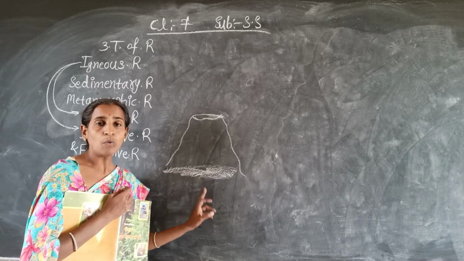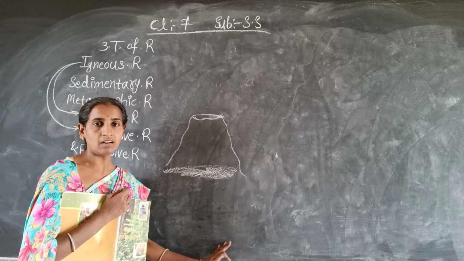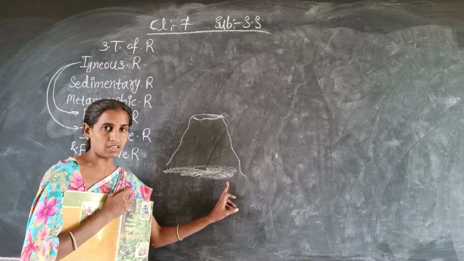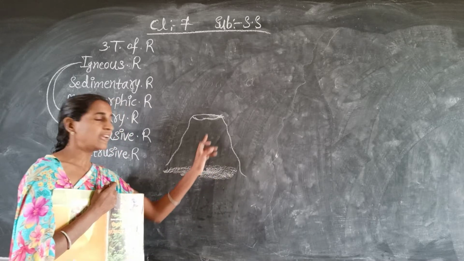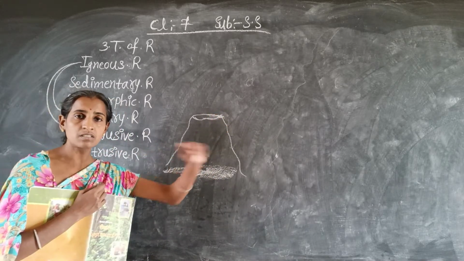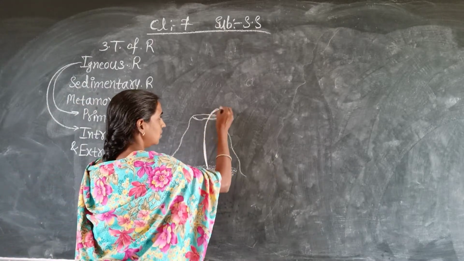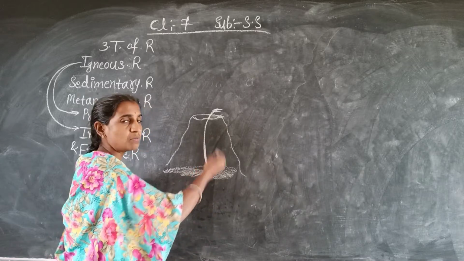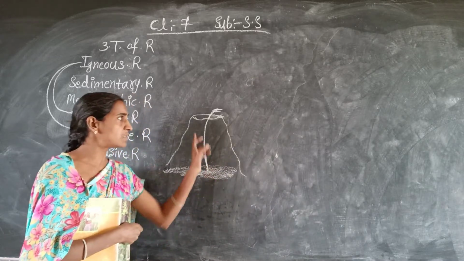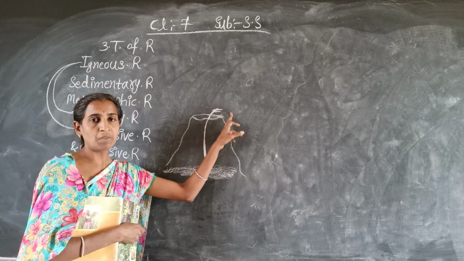When it is present inside the earth, it is always in liquid form. When it comes out on the earth's surface, it becomes solid.